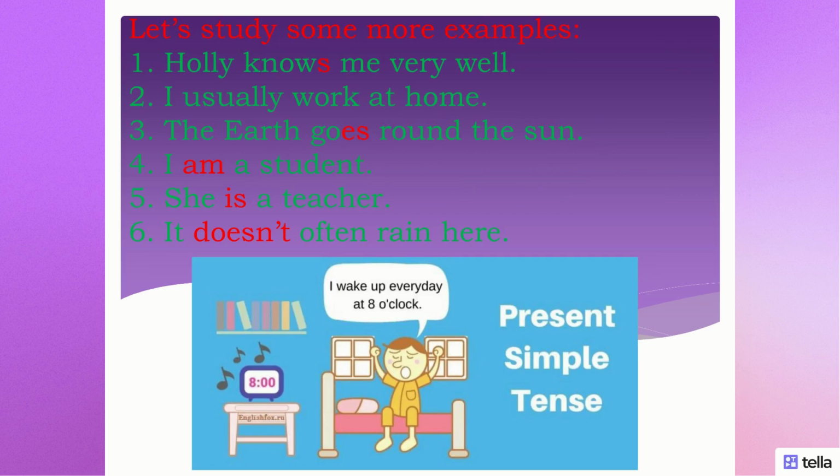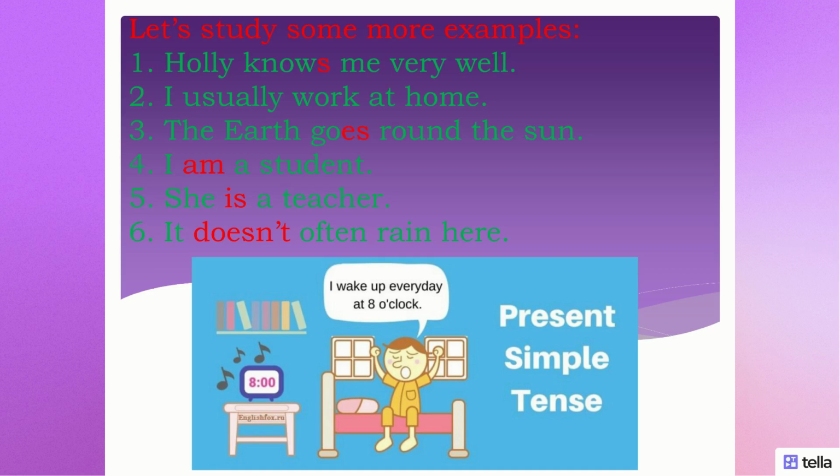Some more examples. Holly knows me very well. This is a general truth. Or I usually work at home. Or the earth goes round the sun. This is the general truth. Or I'm a student or she's a teacher. This is something true about somebody's life, or it doesn't often rain here. This action happens periodically, or I wake up every day at 8 o'clock.